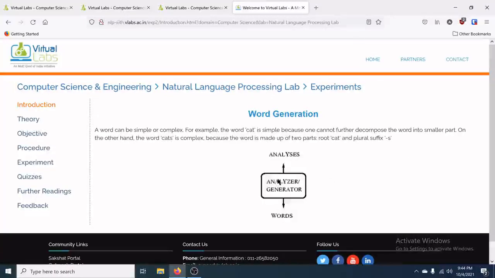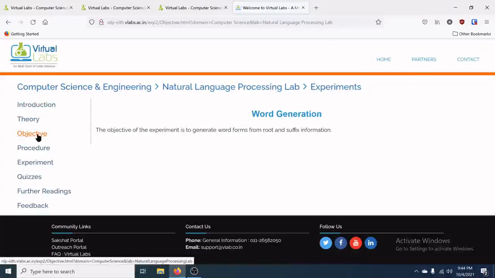So what we are going to do is take in words, pass them through this analyzer or generator, and split the words or form new words. Given the root word and the suffix, I can form the word. So this is the background of this particular experiment, word generation. The objective of the experiment is to generate word forms from root and suffix information. As input we have to give the root word and the suffix, and accordingly it will generate the word.